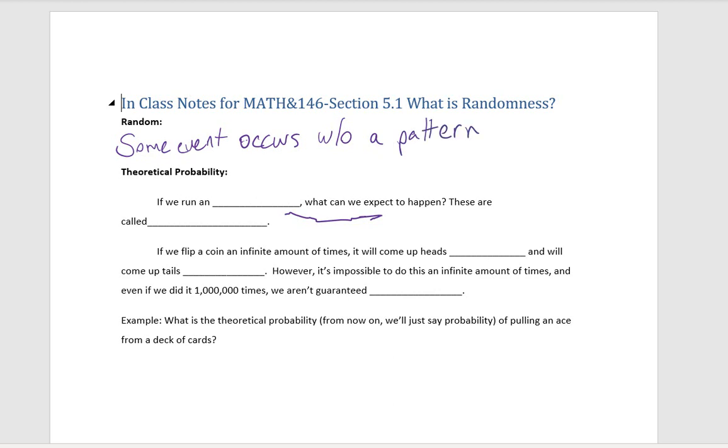Okay, so when we're looking at probabilities, what we're going to be looking at first is theoretical probabilities. So what you can think of when we think of a theoretical probability is if we run an experiment, what can we expect to happen? Okay, so what these are called theoretical. When you think of a theoretical probability, it's where you think about a probability but don't actually do anything.